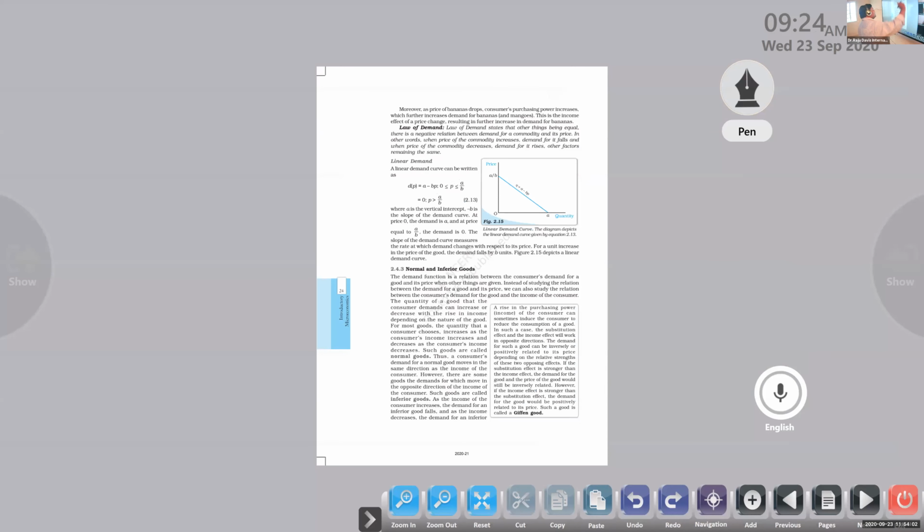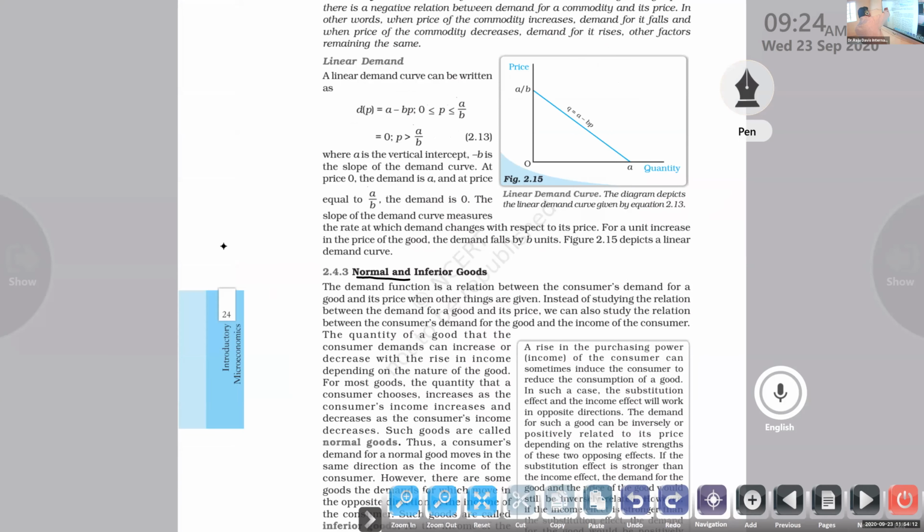Before learning the law of demand, we are going to discuss the different types of goods. First of all, we are moving towards normal goods. Can anyone say the word? Normal good. Simple answer, it is normal good.